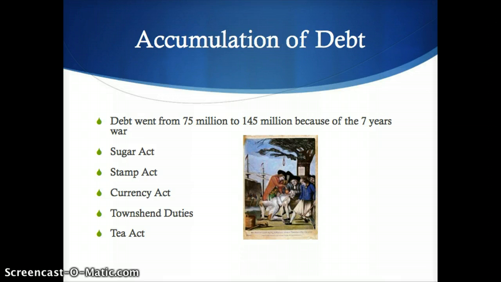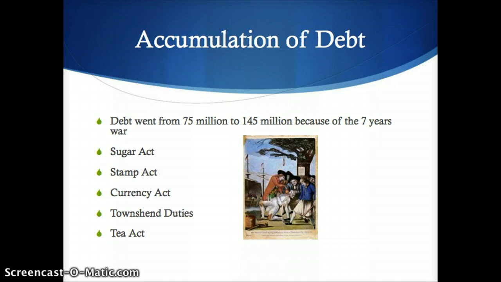The Townshend duties were a series of duties also put in place to raise revenue. The purpose of these acts was to raise money to pay the salary of governors and judges so they would be independent of the colonial rule and create more effective means of enforcing taxes.